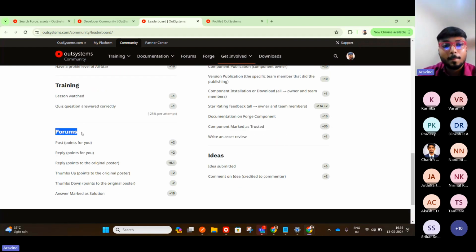Here comes the forum. For the forums, if you comment on a forum, that will be plus 2 points. Okay? Comment means you cannot randomly go and say hi like that. So just read the content. What is the problem that person is currently facing? You just go and check, read it. If it is relevant to you, or you have already faced it, or if you can reproduce it, if you have some time, you can also work on your personal environment, reproduce it, and somehow you have fixed it.